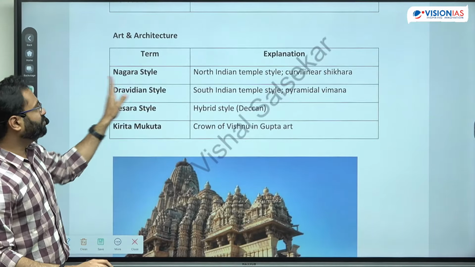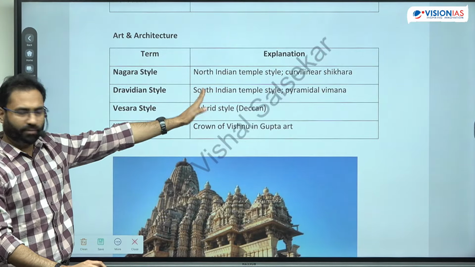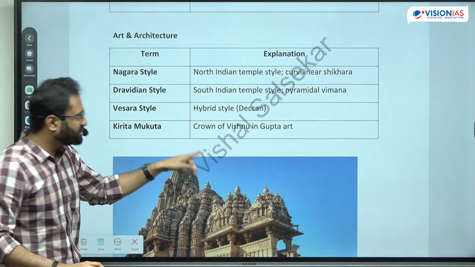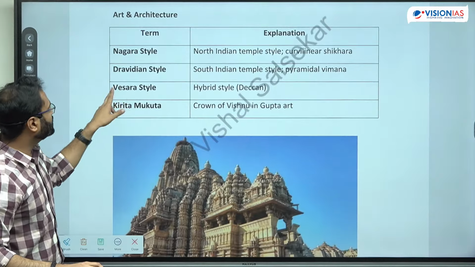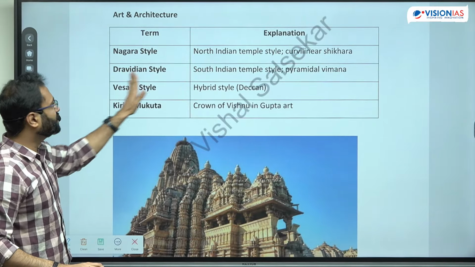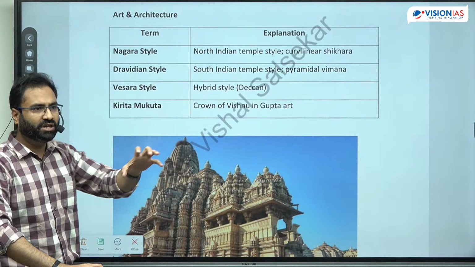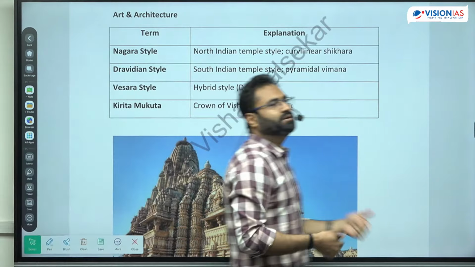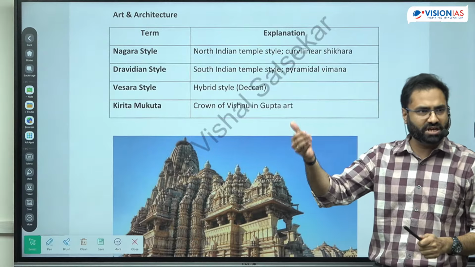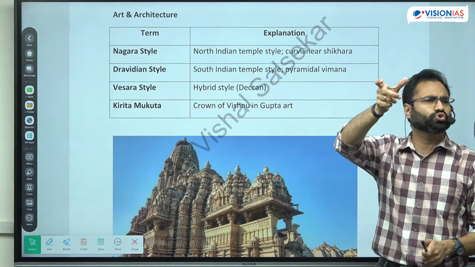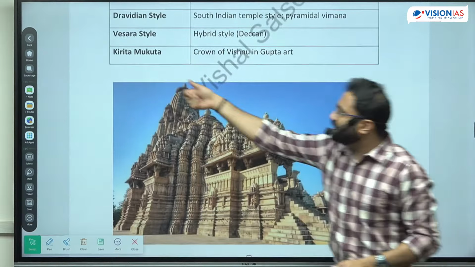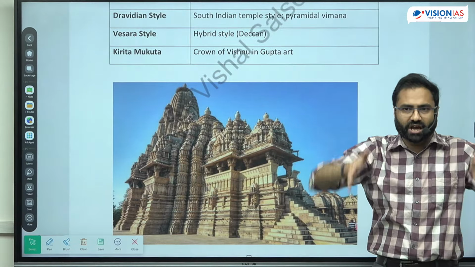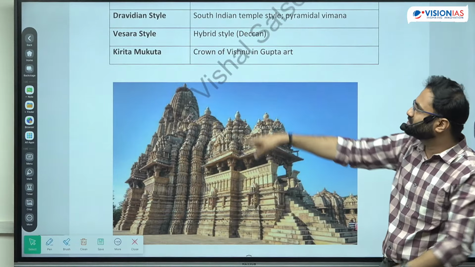In art and architecture, the Nagar style of temple architecture predominantly, and certain features later on the Dravid style of temple architecture also took from this. So Nagar for the northern style, Dravid for the southern style, Vesara for the hybrid Deccan region, which was later on mastered by rulers like the Chalukyas, and later the Hoysalas also adopted some features of it. Kirita Mukuta is basically the crown of God Vishnu. So the conical type of crown is known as the Kirita Mukuta.